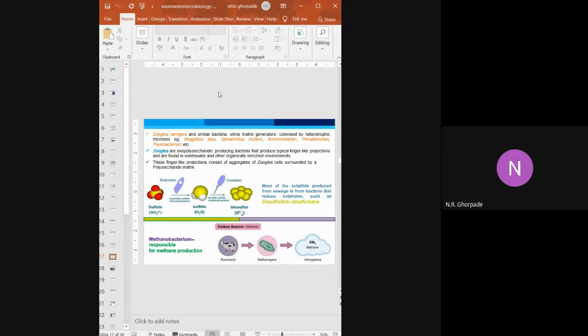So when we say archaebacteria, what do you mean by archaebacteria, Vaishnavi? They survive in harsh conditions. Right? They are living in a harsh condition.